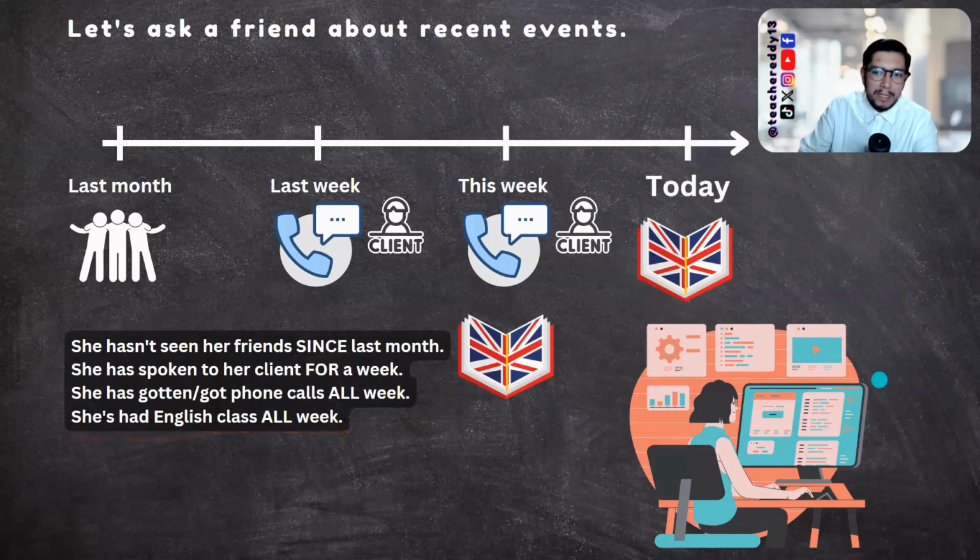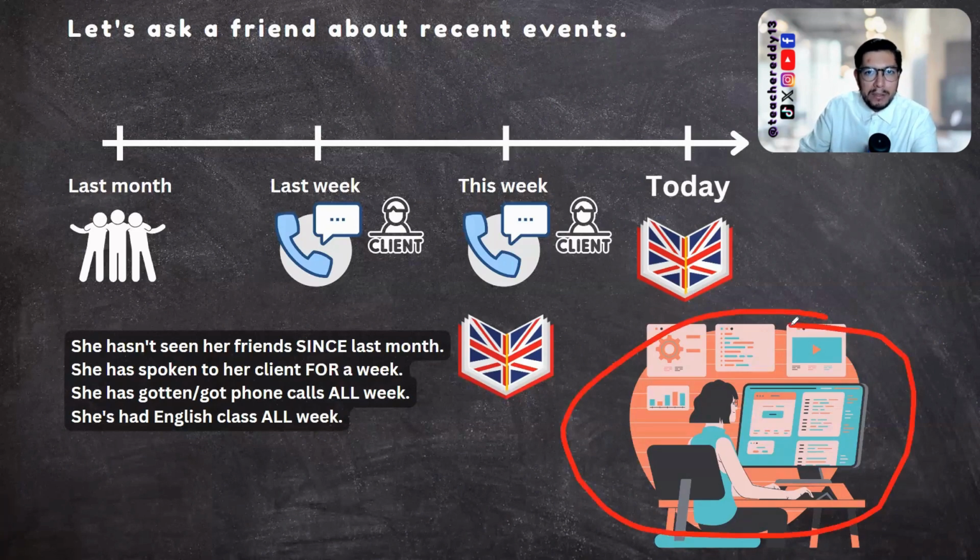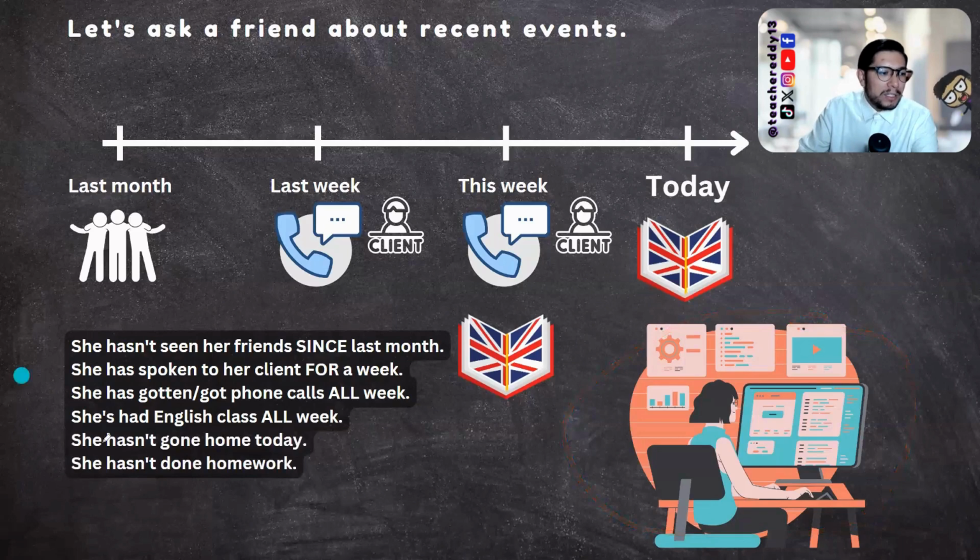Now, let's talk about homework. If she's had English class all week, probably she has homework. But right now, is she at home? No, right? Is she still working? Yes. She hasn't gone home today. She hasn't done homework. Check. In this case, we talk about, again, negative recent events. Today, she hasn't gone home. And she hasn't done homework.